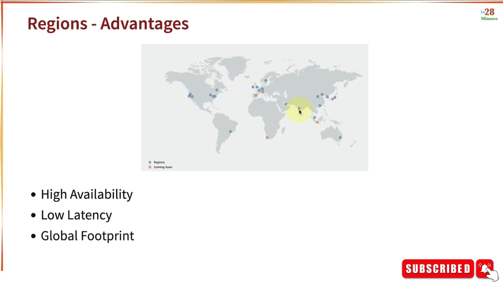The third advantage is global footprint. A startup in India can easily deploy applications to multiple parts of the world. The last advantage is adherence to global regulations. Different countries have different regulations. Let's say the United States of America wants all the data related to its citizens to reside only within their country. In those kinds of situations, you can create a region in the United States and store all data of US customers only in that specific region. So regions help us achieve high availability, low latency, global footprint, and help us adhere to government regulations.